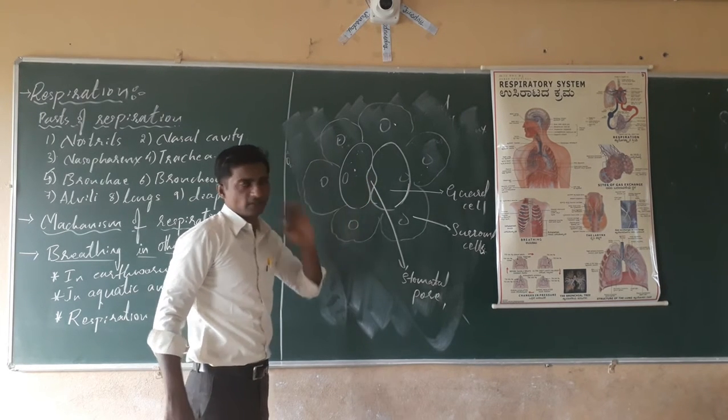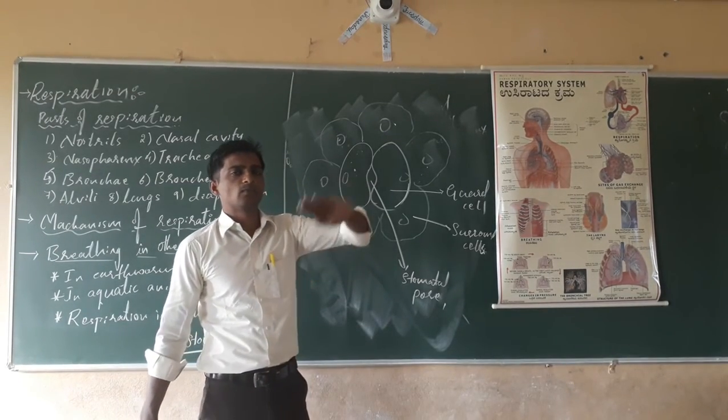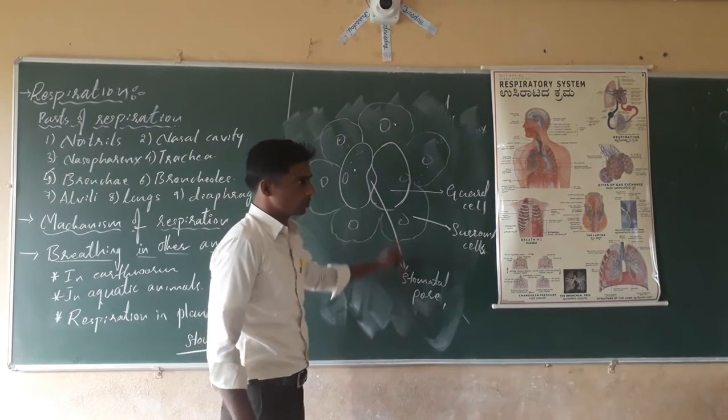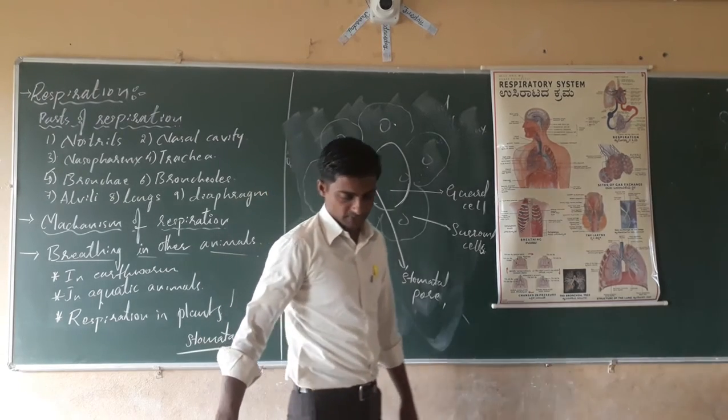Understood? In case of plants, the carbon dioxide will move into the plant body, and next that will move out of the plant body through the stomatal pore. Isn't it? The remaining we will study in the next class.